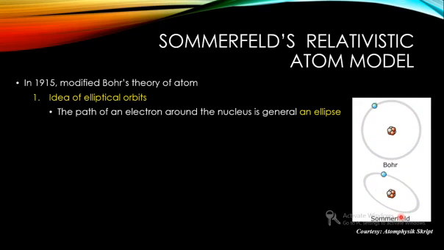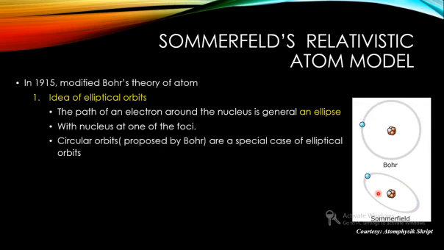A circle is just a special case of an elliptical orbit. Also, the nucleus will not be at the center but at a focal point. You know, an ellipse has two focal points nearer to its edges, so instead of here, it would be like here, or closer to here. So those are the focal points.